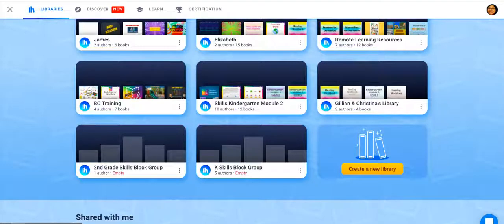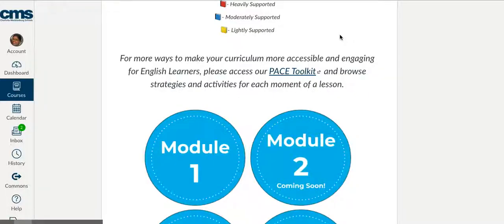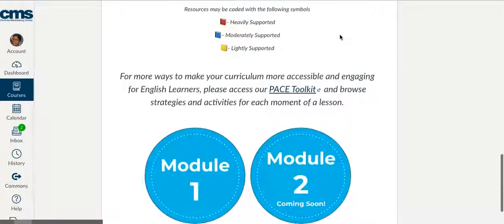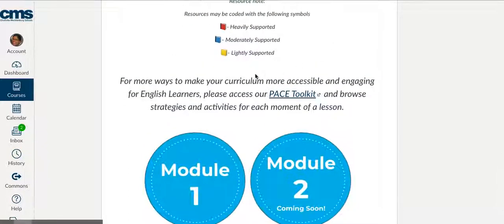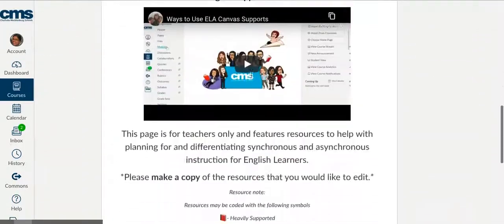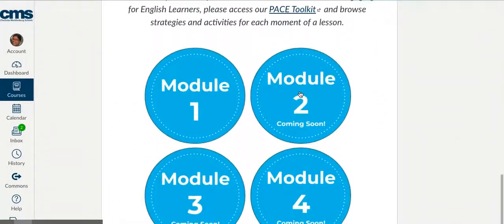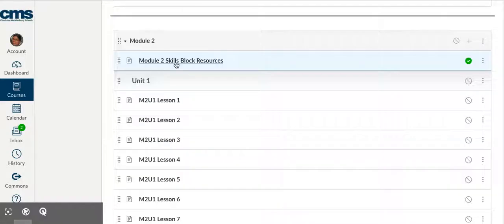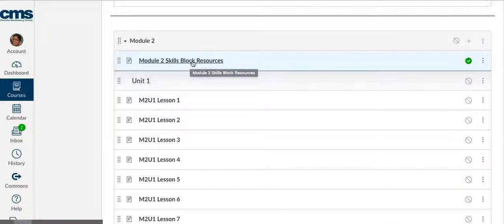In this video, I will be showing you how to share pre-made books on Book Creator with your students. If you are using the Skills Block books, you will first go into Canvas to our shells that our department has made and find the grade you want. Go to Module 2. You will see the Skills Block resources right under Module 2.